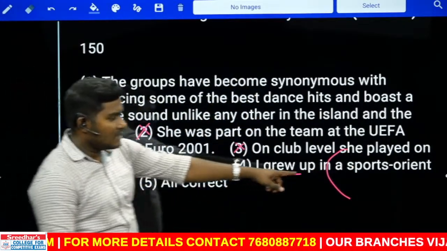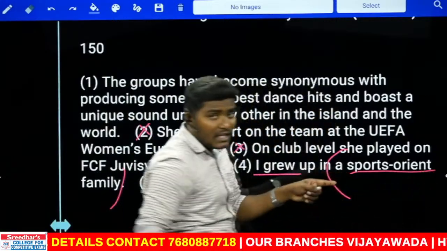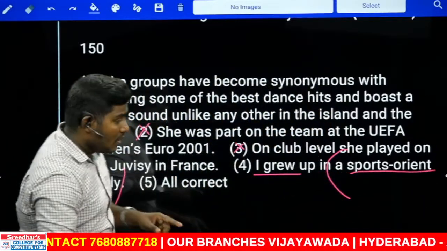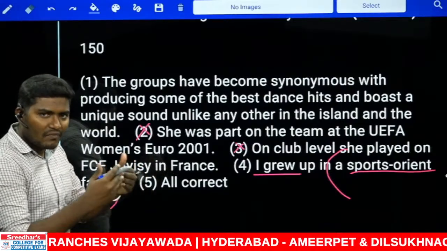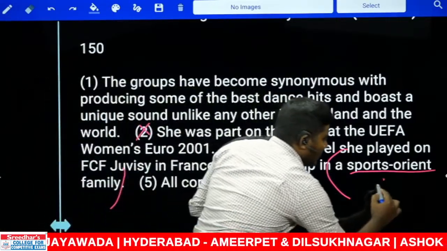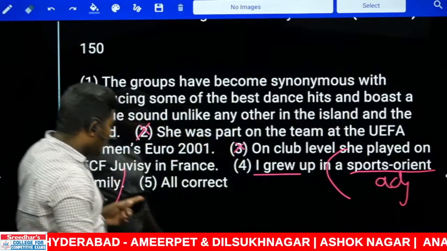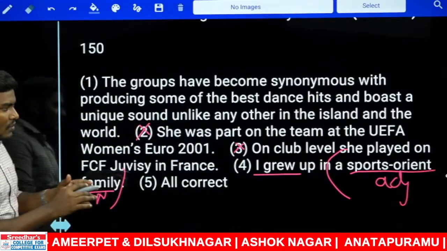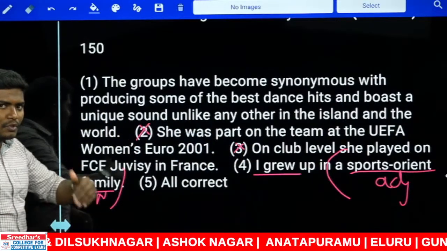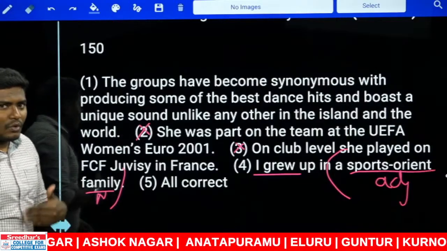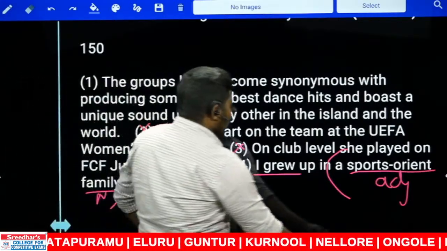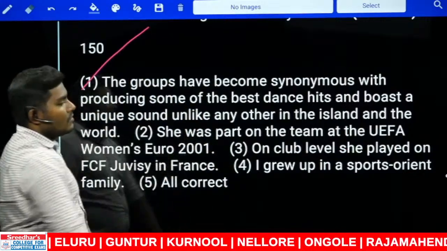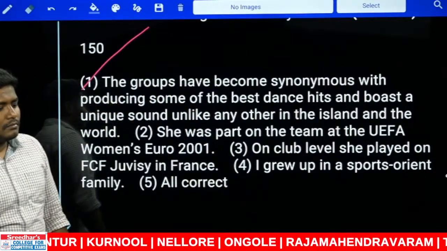Look at this again. A is an article. Sports orient together, that is an adjective. Just before I told you, together, if the words are paired using hyphen, they function as only one word, and that word is actually functioning as an adjective, which is followed by noun here. So a sports orient family or sports oriented family, that is oriented family, changing it to ed, which is a non-finite verb again. So fourth one is wrong. So thus your answer comes with the first one. Clear?